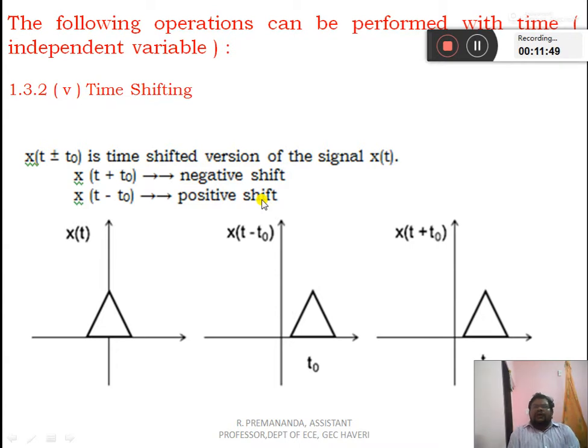Time shifting. Now we are going to discuss the operations on the independent variable, time shifting. x of t plus or minus t naught is the time shifted version of the signal x of t. If it is x of t plus t naught, it is the negative shift, which means a shift towards the negative side. x of t minus t naught is a positive shift. As shown here, this is x of t minus t naught, a positive shift, and t plus t naught is a negative shift. The diagram has to be reversed.